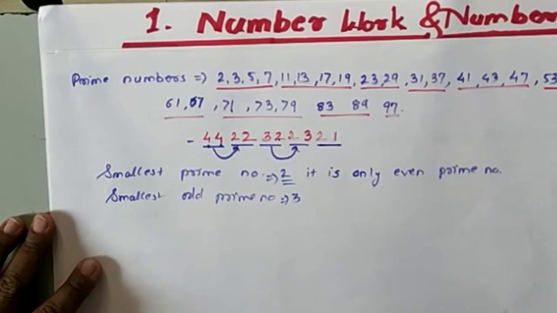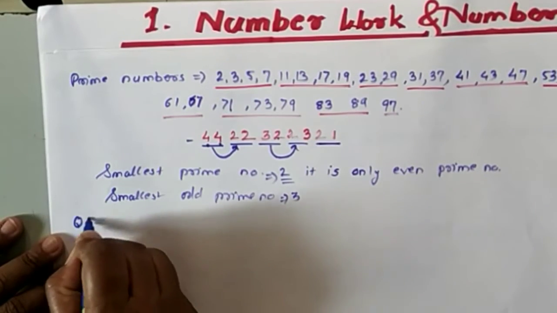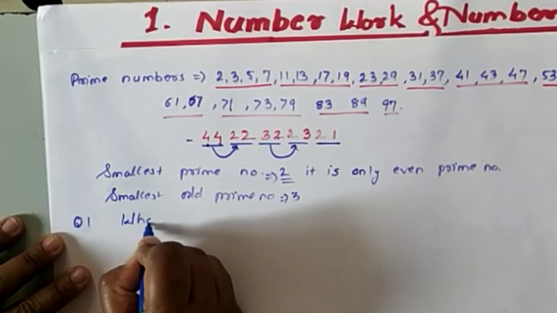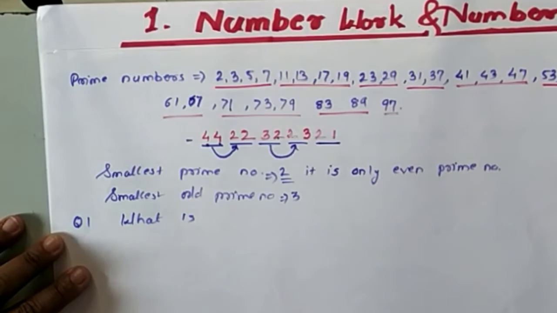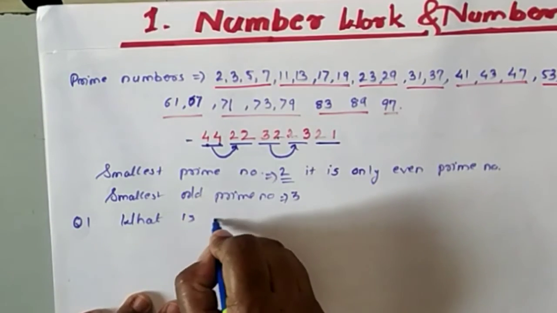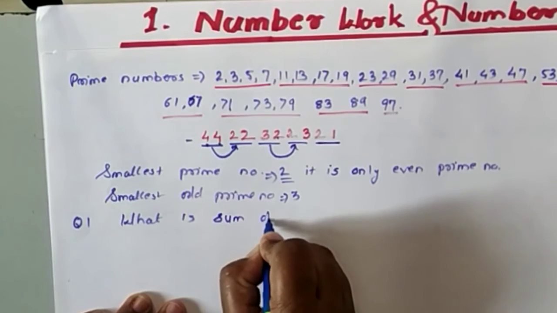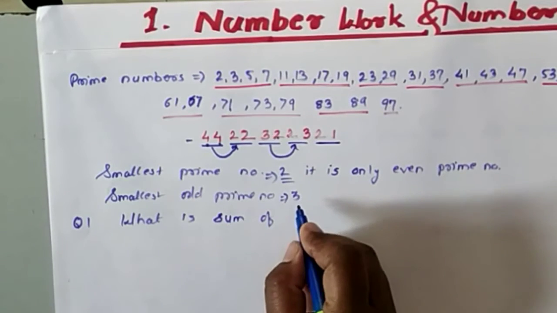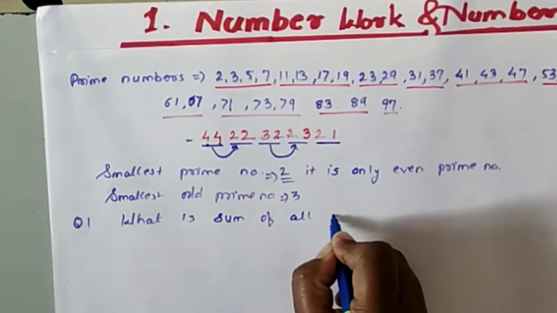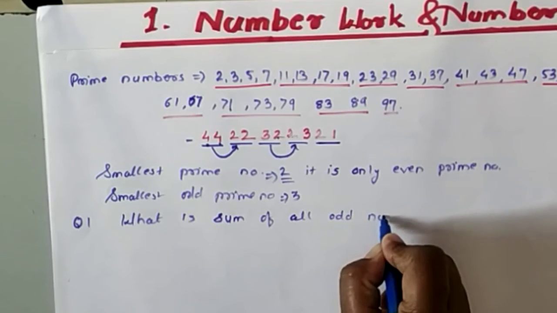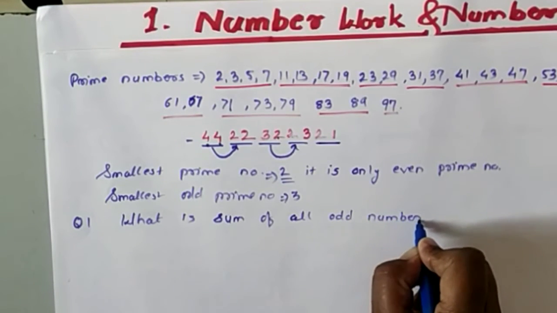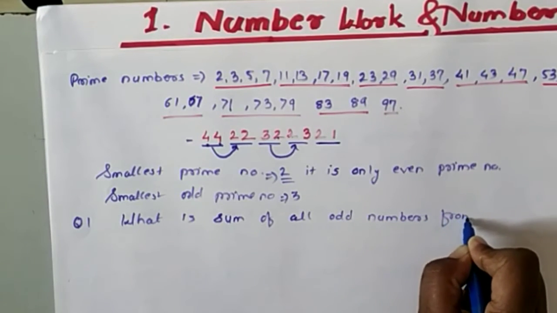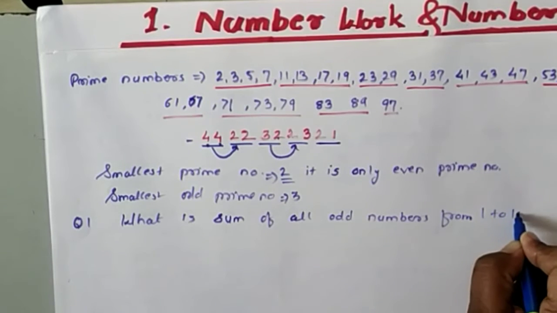So first question, question number 1: what is the sum of all odd numbers from 1 to 100?